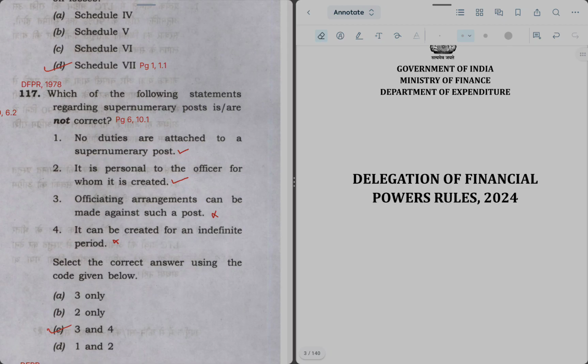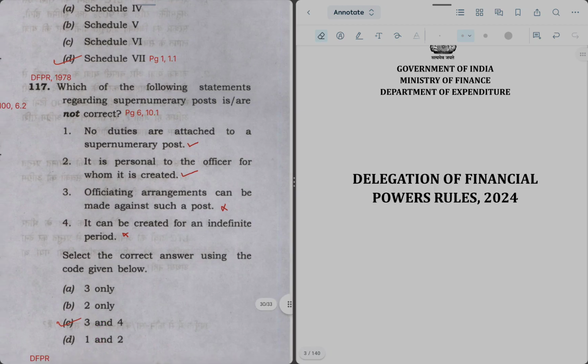So the question is asking which of the following statements are correct or incorrect. If you know that statement 1 is correct, so this option will become wrong. If you know option 2 is also correct, so this option is also incorrect. So यूपीएससी ने ऑप्शन इस तरह से बनाए हैं कि अगर आपको ये भी याद हो, 1 और 2, तो भी आप सॉल्व नहीं कर पाएंगे. So you should know actually all these 4 options to solve this question.